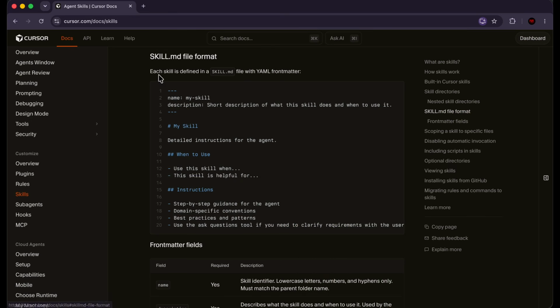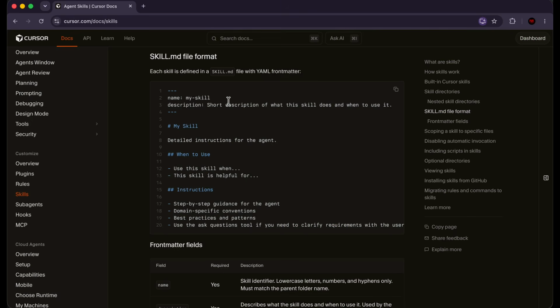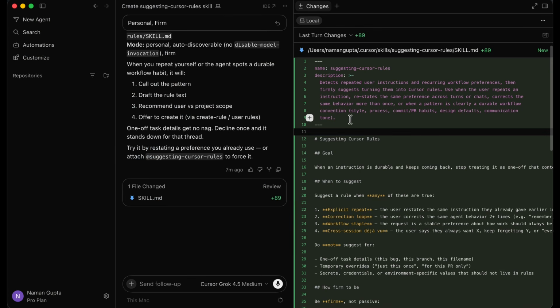All right. So what we can do is we can head back over to Chrome, and the skill.md file format. Each skill is defined in a skill.md file. So this is that exact file. The skill is defined within this file, and it has a particular format, right? So name, and then the description is a short description of what this skill does and when to use it. And so what you can see here is this description is exactly that. It tells what the skill is and when to use it.